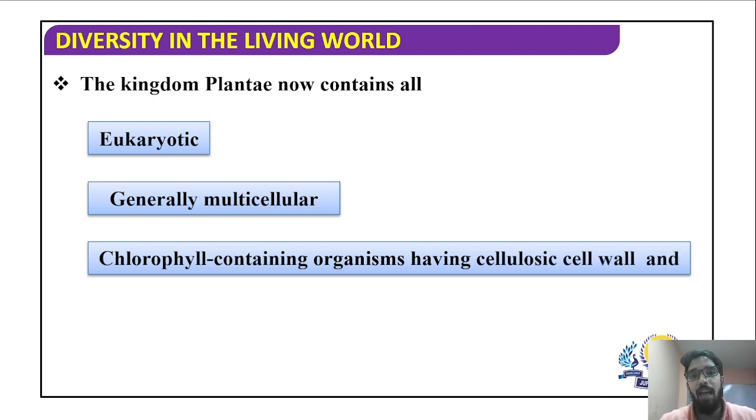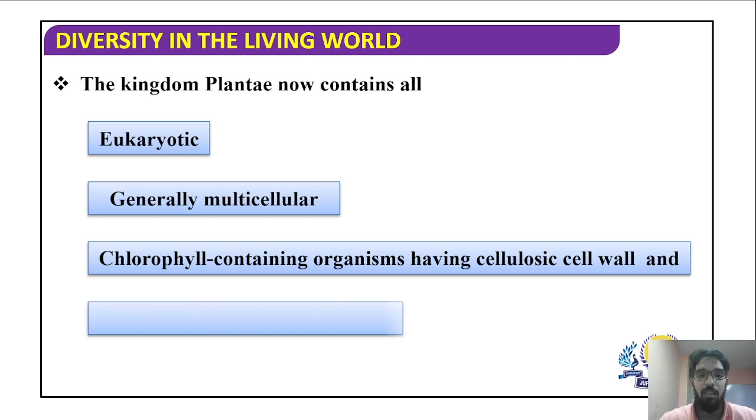Along with that, they have a cell wall made up of cellulose, hence a cellulosic cell wall, and an autotrophic mode of nutrition, meaning that they prepare their own food with the help of either photosynthesis or chemosynthesis. But in plants, we generally see photosynthesis only.